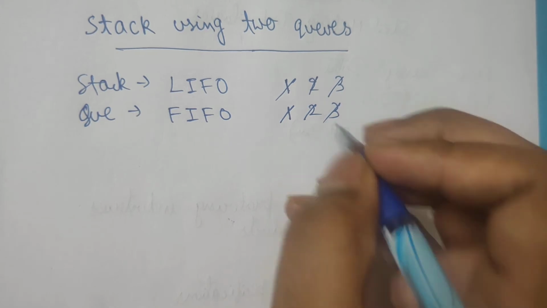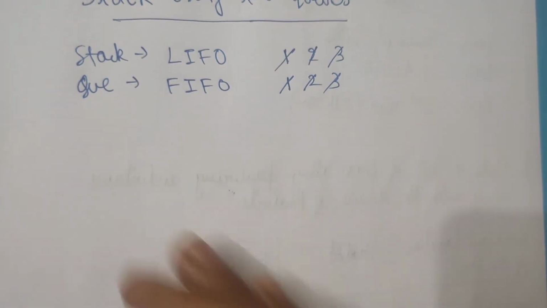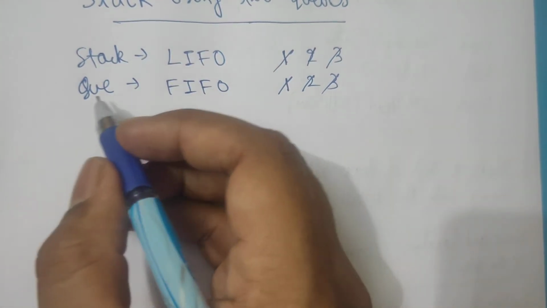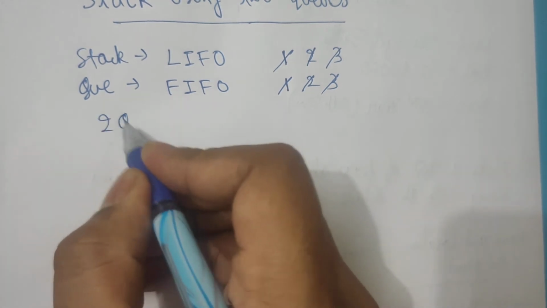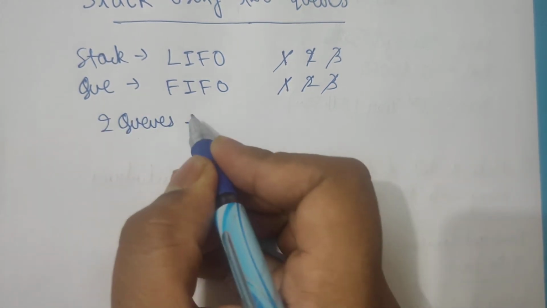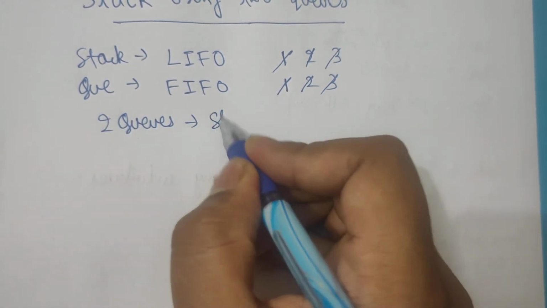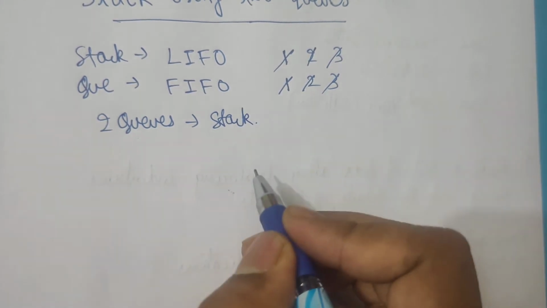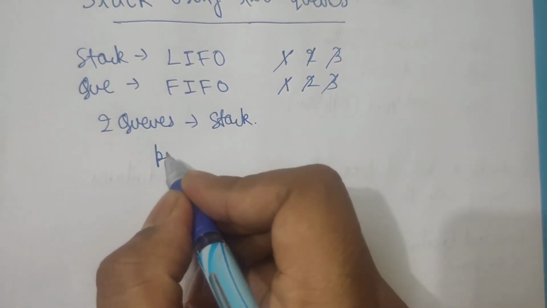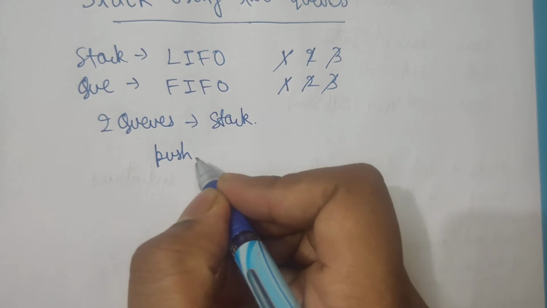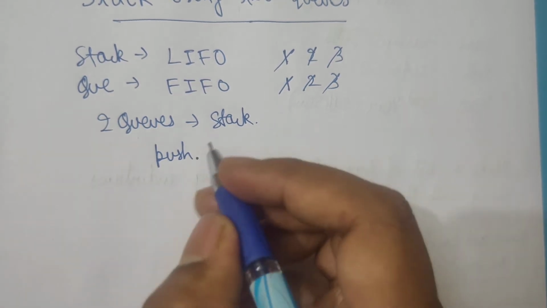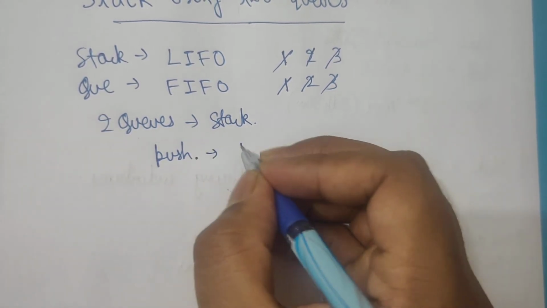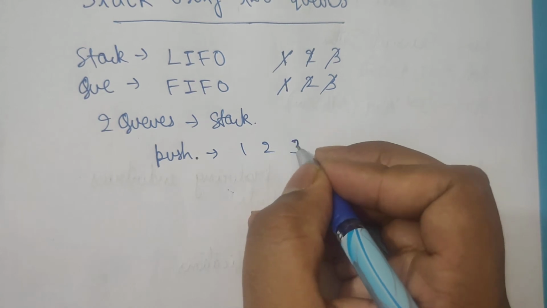So as we are given two queues, using those two queues we have to implement a stack. For the push operation, suppose we have to push 1, 2, 3.